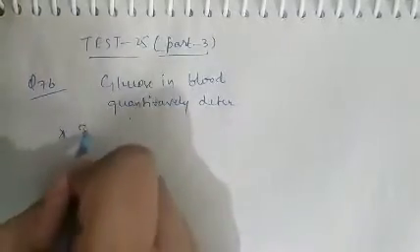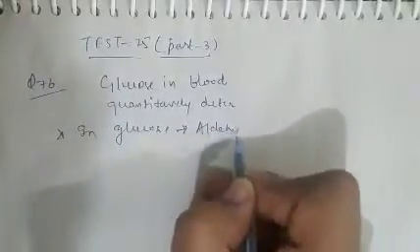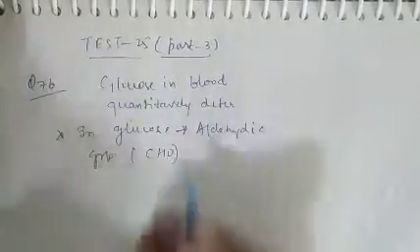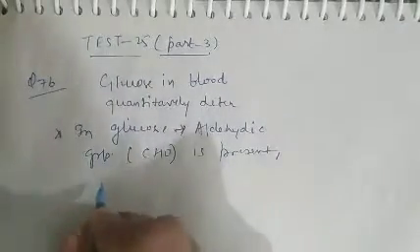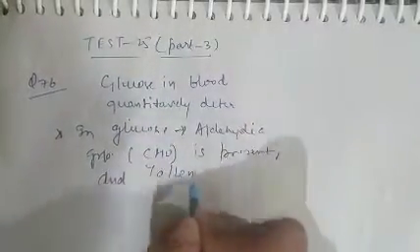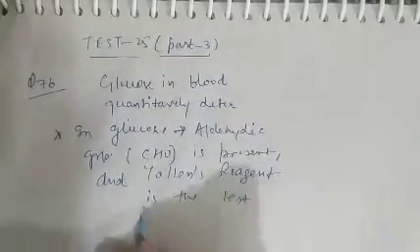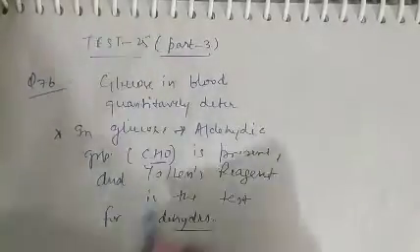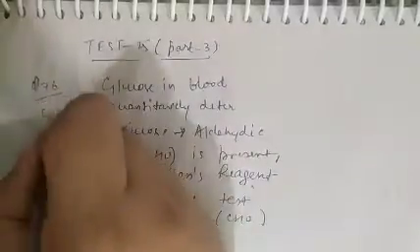As we know, in glucose, the aldehydic group, that is CHO, is present. And Tollens' reagent is the test for aldehydes. So basically, glucose contains an aldehydic group and Tollens' reagent is a test for aldehydes. So question number 76, option A is correct.